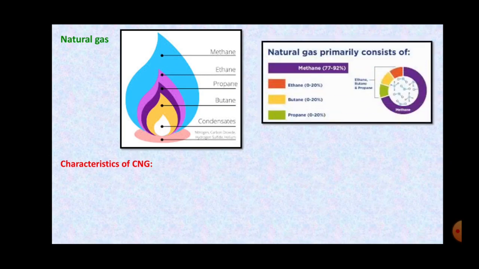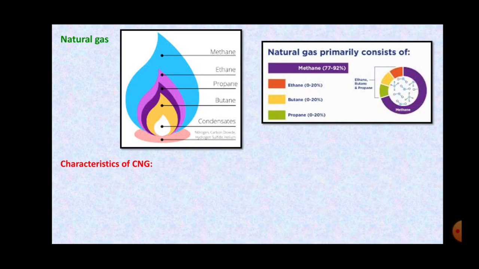Now, this natural gas mainly consists of, as I said, methane, ethane, propane and butane. And the percentage of these gases in natural gas is maximum methane, which is 77 to 92%. Ethane is 0 to 20%. Butane is also around 20% and propane also around 20%. Right? So this is all about the natural gas.